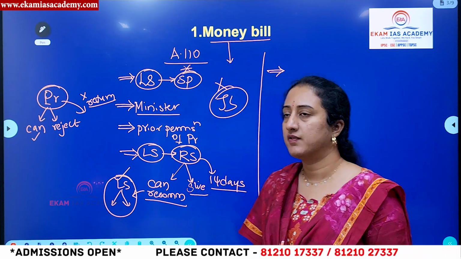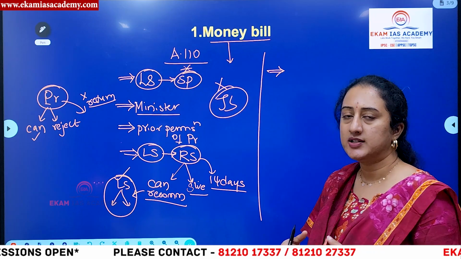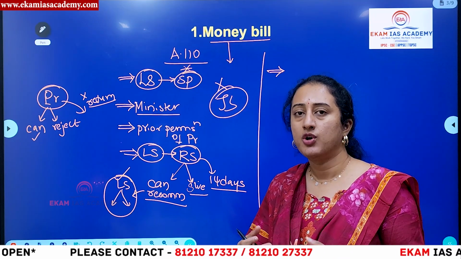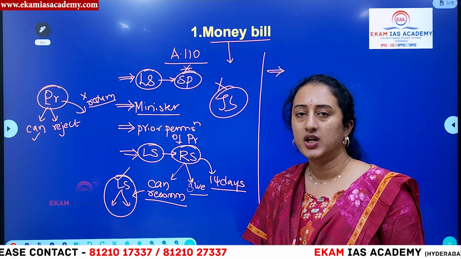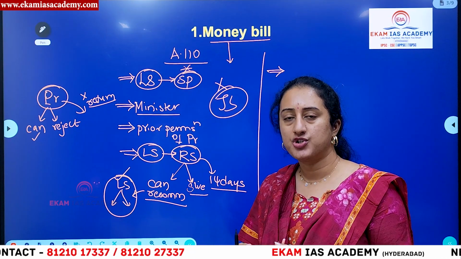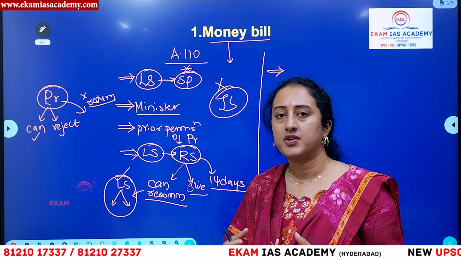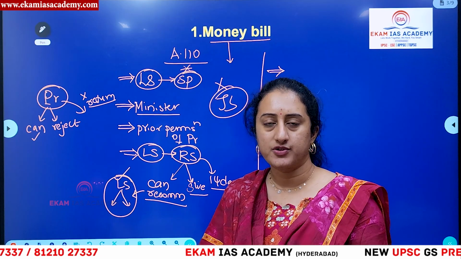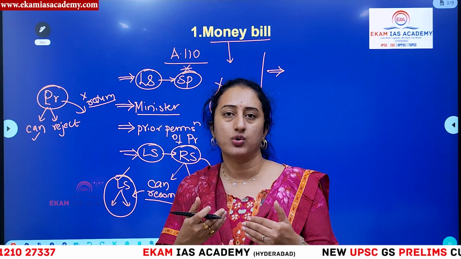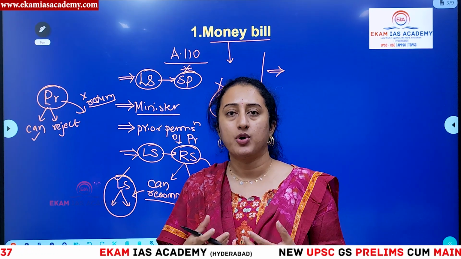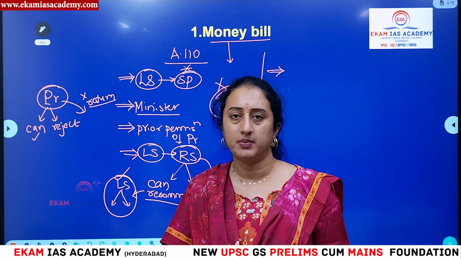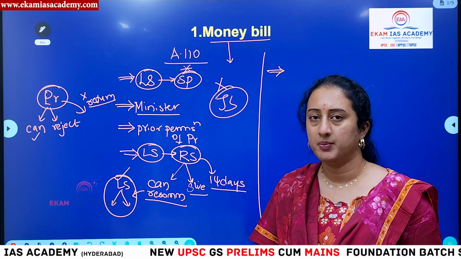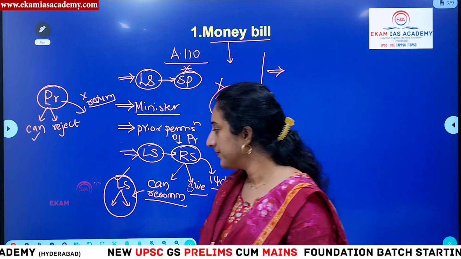A money bill is anything which contains one or many of the provisions mentioned in Article 110 of the Indian Constitution: imposition, abolition, or regulation of a tax, money coming out of or going into the Consolidated Fund of India, or any borrowings of the central government. All these can be considered part of the money bill. These are the main things to remember.